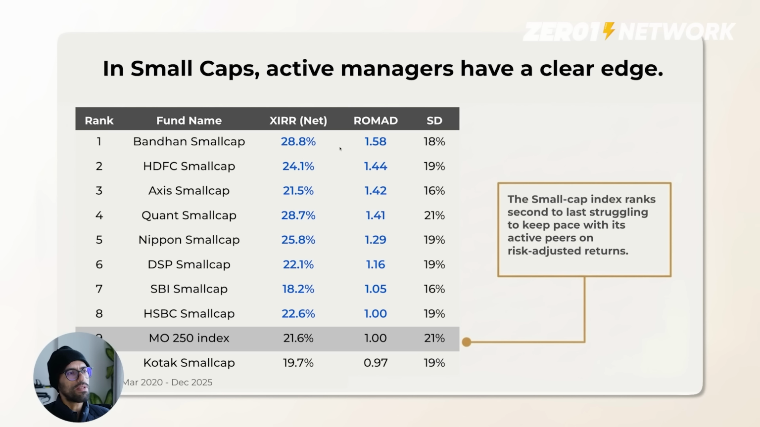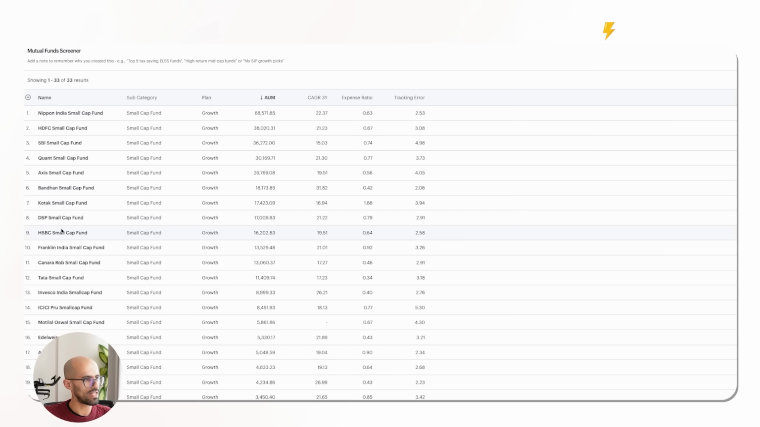Let's jump to small caps. Here are the top 9. There are some of your usual suspects. There's Bandhan here. There's HSBC small cap here. There is Kotak small cap, Axis small cap, Nippon India small cap. So very popular small cap funds compared with the index fund, which is the Motilal Oswal 250 index fund.